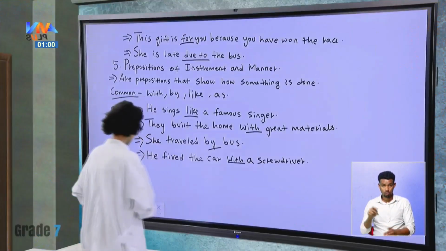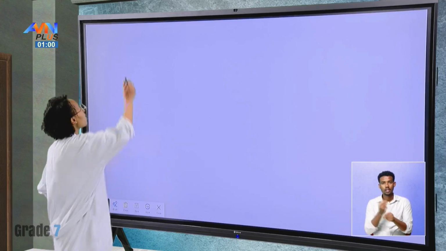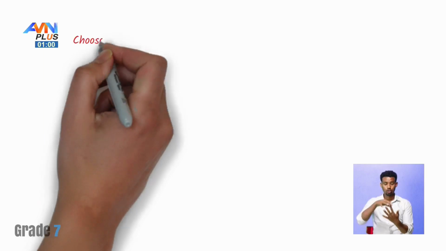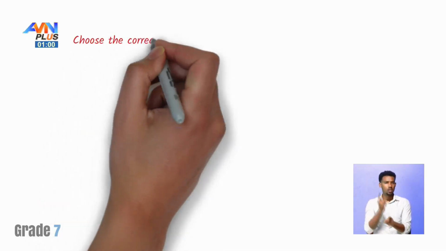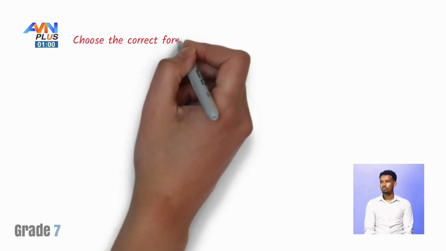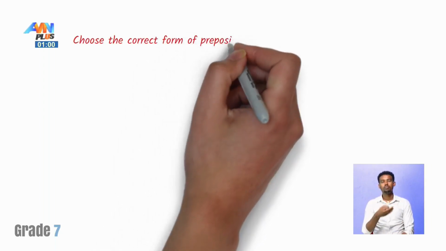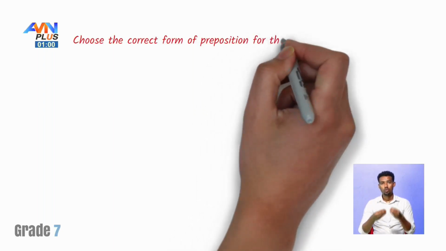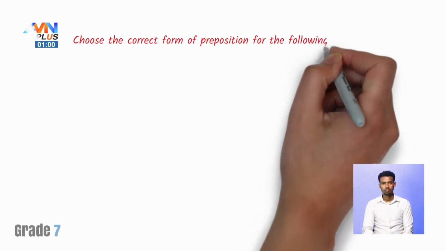So let us do a few exercises to see how well you have gotten this lesson. Choose the correct form of preposition for the following sentences.